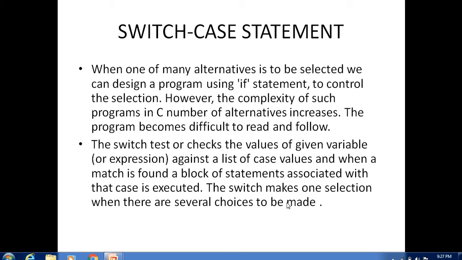So it goes directly to the matched statements in a switch. It is easier to handle multiple choice options in programs. Using this concept we can write multiple choice programs or MCQ type questions in C by using the switch case statement. Let us see the syntax for the switch case statement.